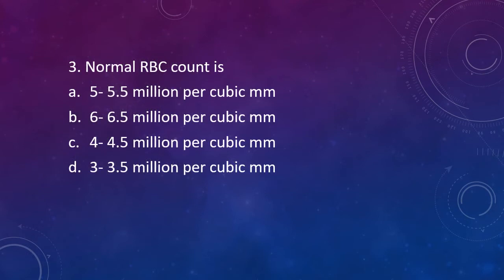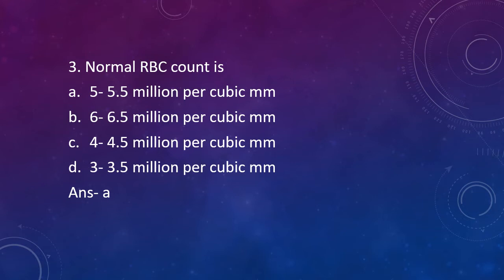Question 3. Normal RBC count is 5 to 5.5 million per cubic millimeter, 6 to 6.5 million per millimeter cube, 4 to 4.5 per millimeter cube, 3 to 3.5 per millimeter cube. The correct answer is 5 to 5.5 million per cubic millimeter, that is option A.